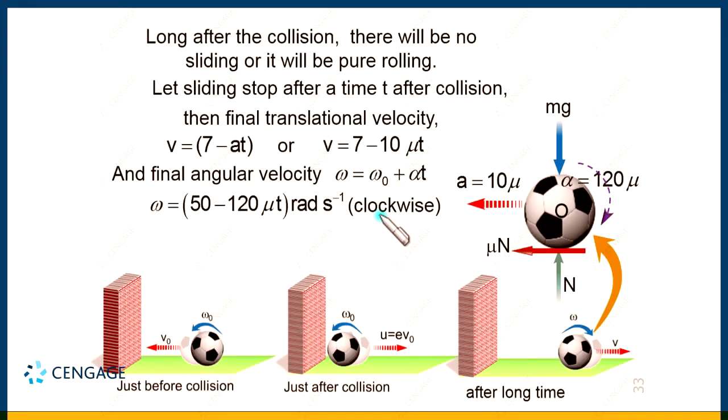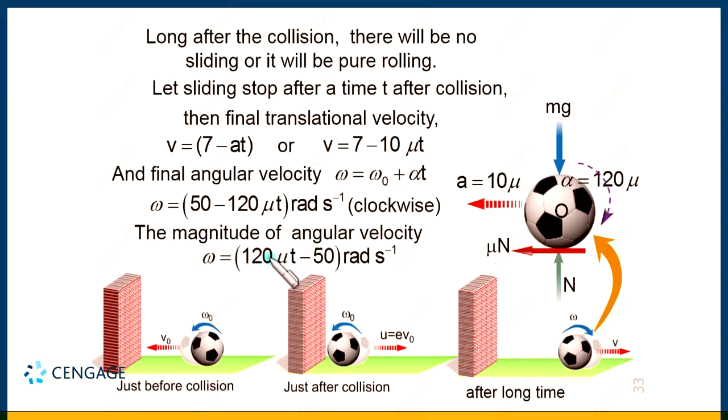In rotational dynamics, we consider clockwise direction as negative, anti-clockwise direction as positive. So, let us calculate the magnitude of this angular velocity. The magnitude of this angular velocity should be equal to 50 minus 120 mu t.